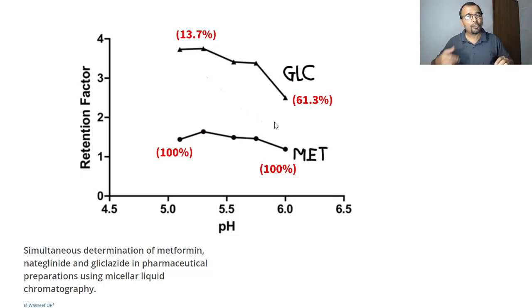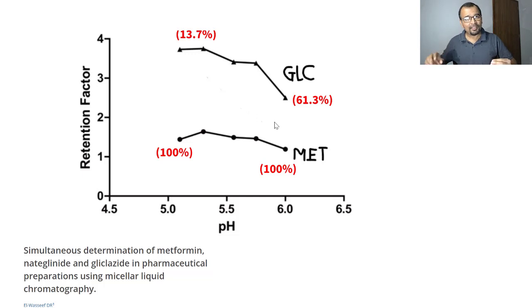And if the molecule becomes polar, the rule of like attracts like works in the same way here also. At pH 5, you have the non-polar version of the glycoside, and it is retained for a longer time, around 4 minutes.